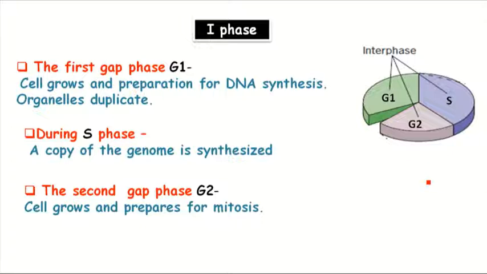And this cell enters the resting phase, the G0 phase. G0 phase is the resting phase of the cell cycle. Okay, and some cells stay in G0 phase for weeks, for years, depending upon the conditions.